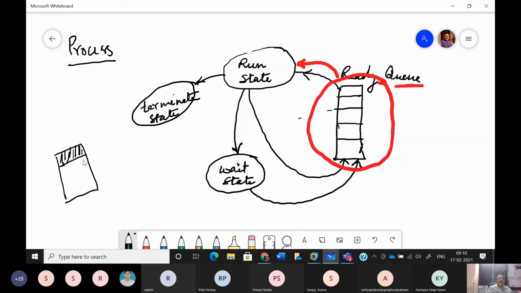And if it needs only the services of the microprocessor, since the turn is over, it will move from here to ready state once again. So it will be added to the rear side of the ready queue.